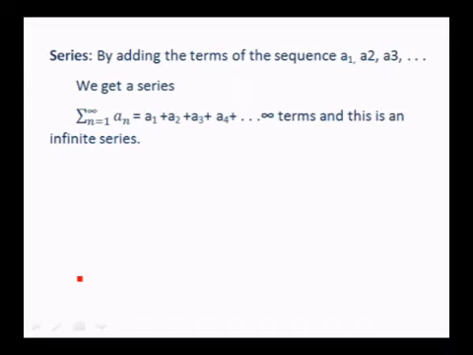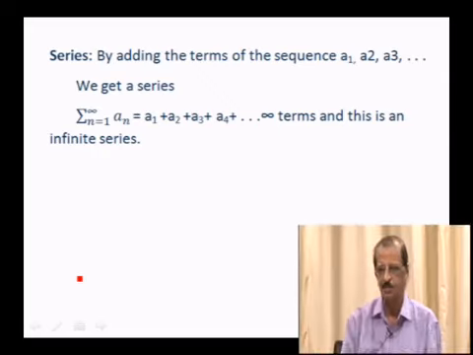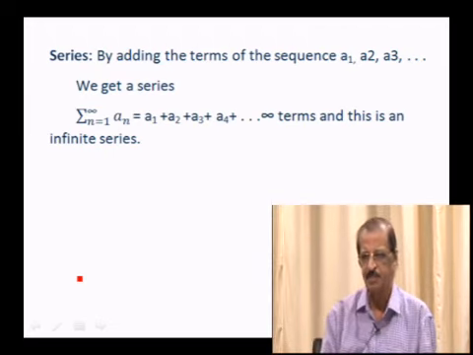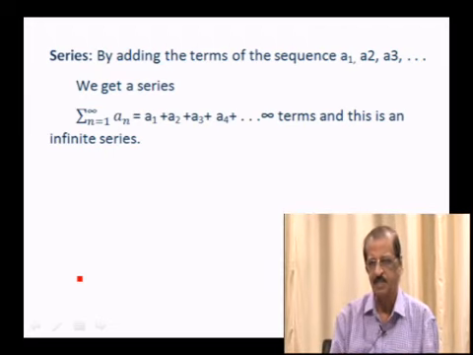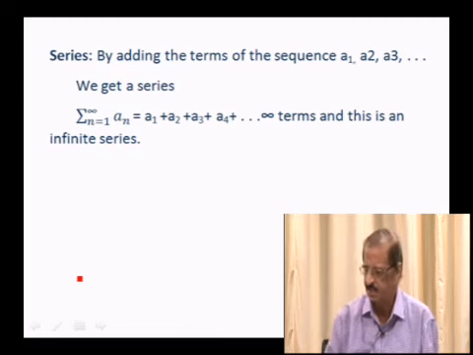Series. By a sequence, you can get a series. By adding the terms of the sequence A1, A2, A3, etc., we get a series: sigma n equal to 1 to infinity, A1 plus A2 plus A3 plus An, etc., up to infinite terms. And this is an infinite series.